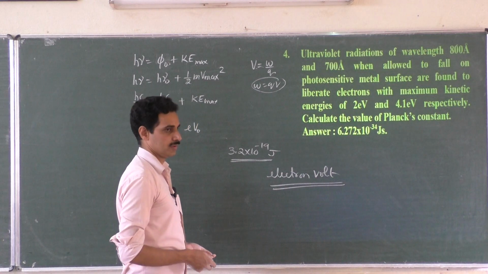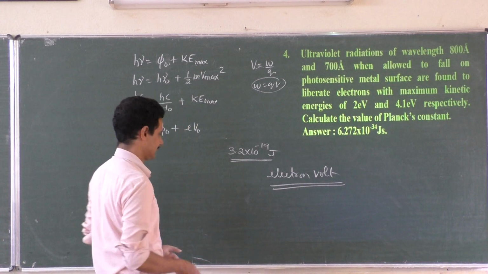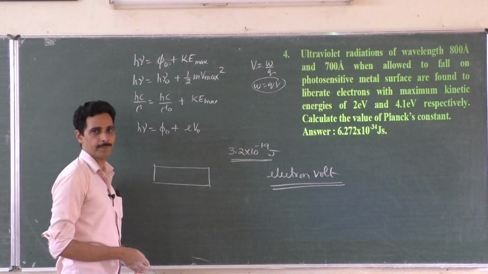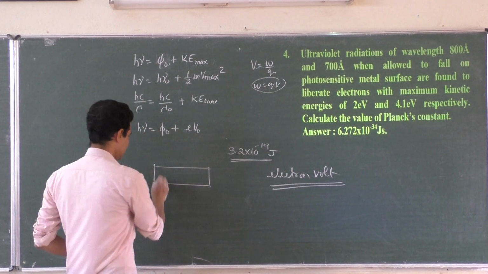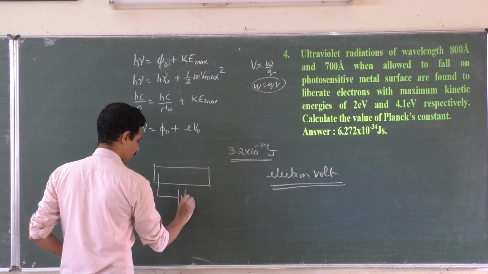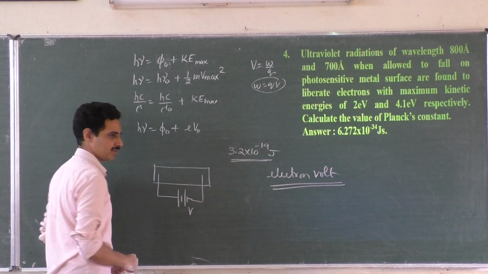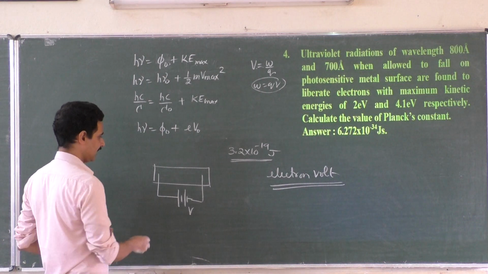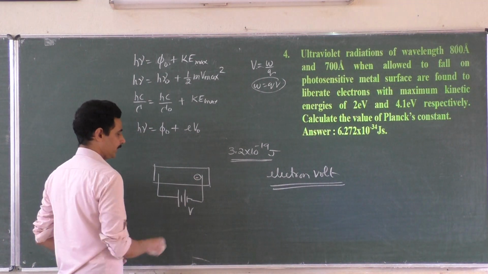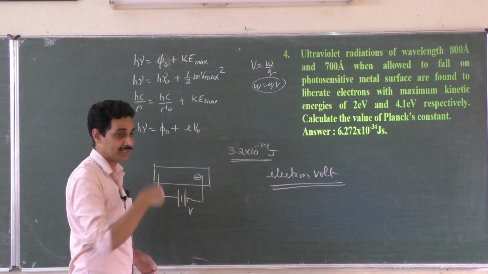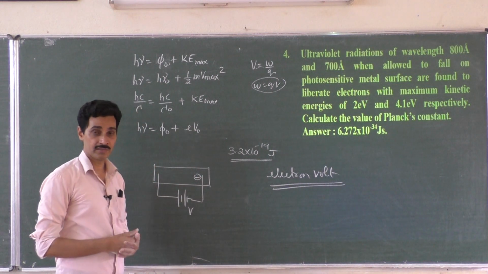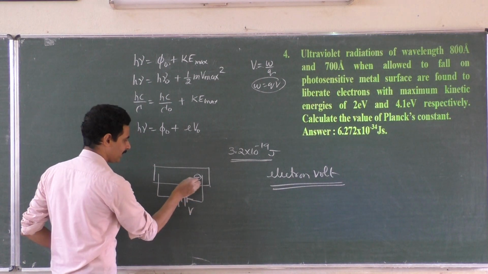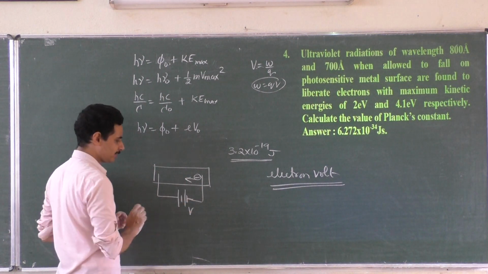What is electron volt? Electron volt is like this. Suppose you have a vacuum tube, say. It is vacuum, right? And here is an electrode and here is a very strong battery. The battery has a potential difference of V. Voltage of the battery is V. I will place an electron here, and I will ask the electron in the beginning, electron, how do you feel? Sir, the negative of the battery is completely repelling me, sir. It is just pushing me away.